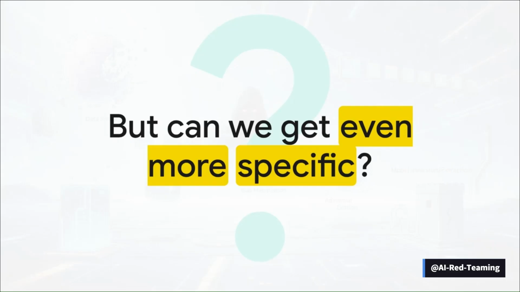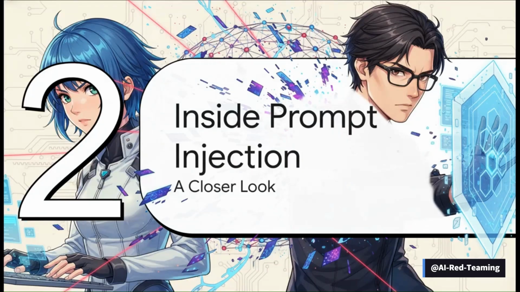These three categories are a fantastic starting point for sure, but the map of AI vulnerabilities has a lot more detail if we zoom in. To really get the full picture, we've got to look a little closer. Let's use prompt injection as our example to see how deep this rabbit hole goes. Getting a handle on its subtypes is super important because it really shows you this constant high-stakes game of cat and mouse that's being played between AI attackers and the people trying to defend these systems.